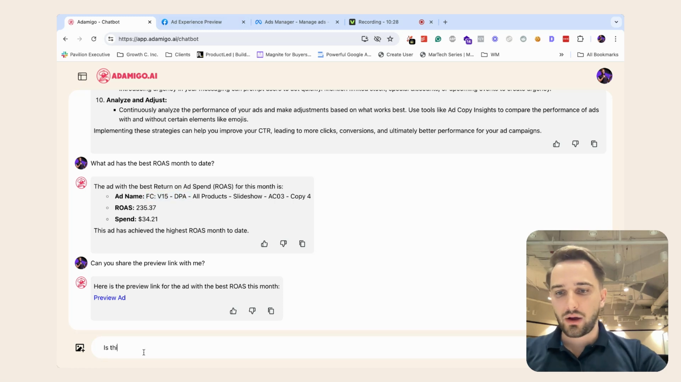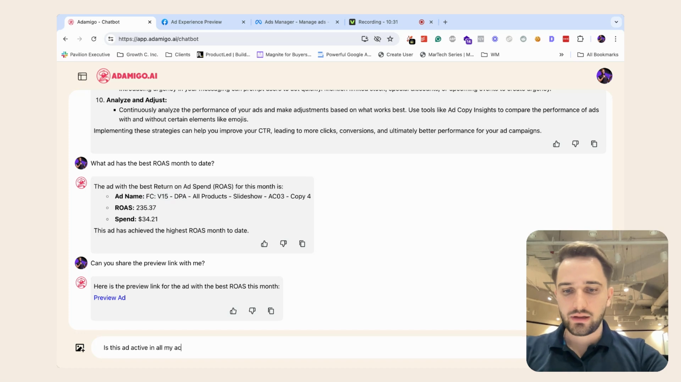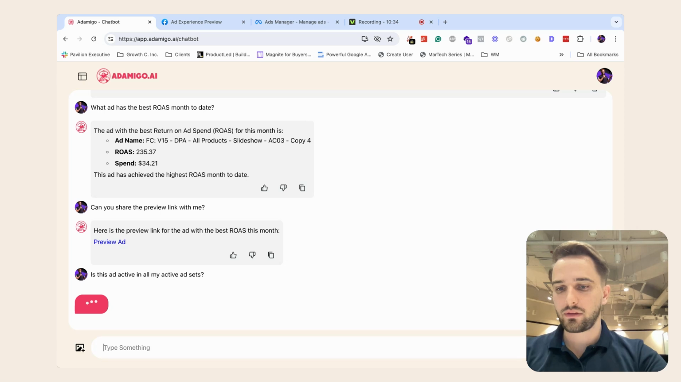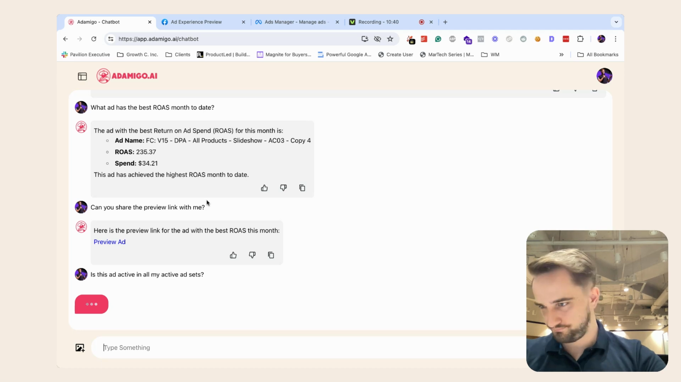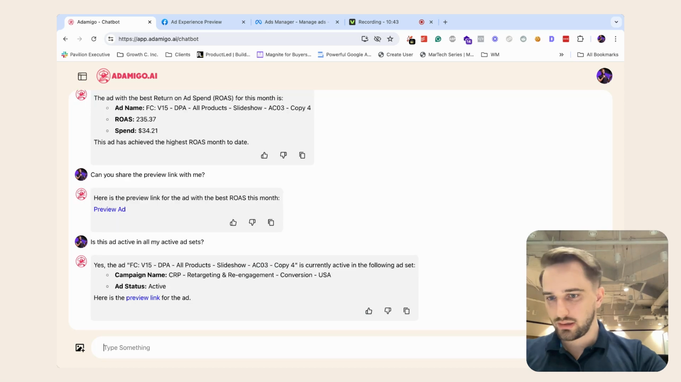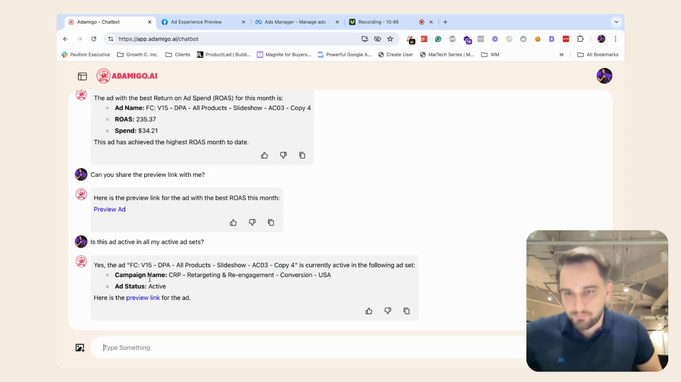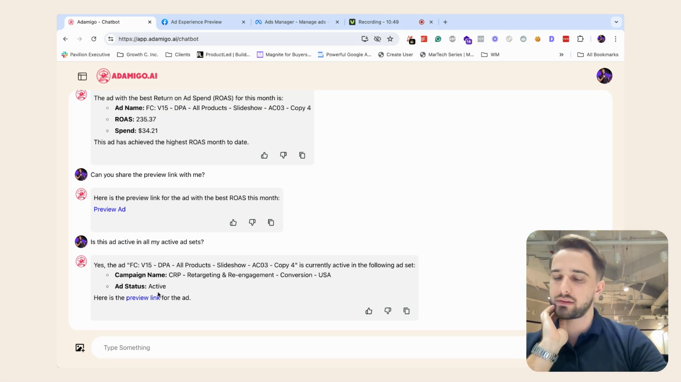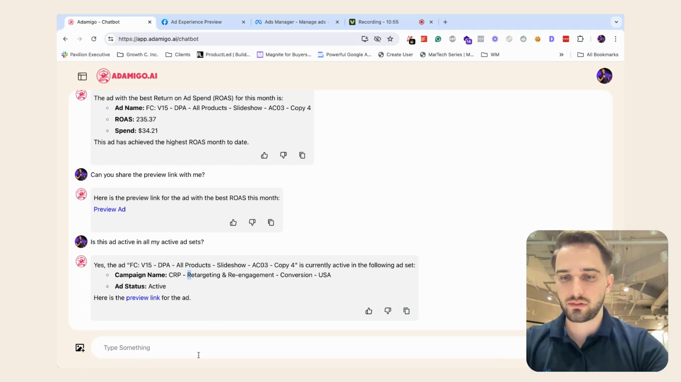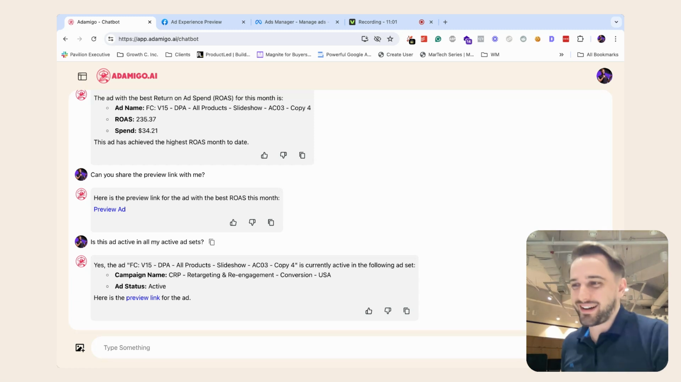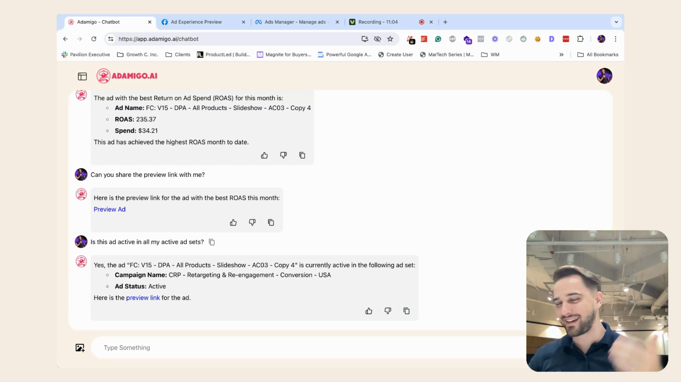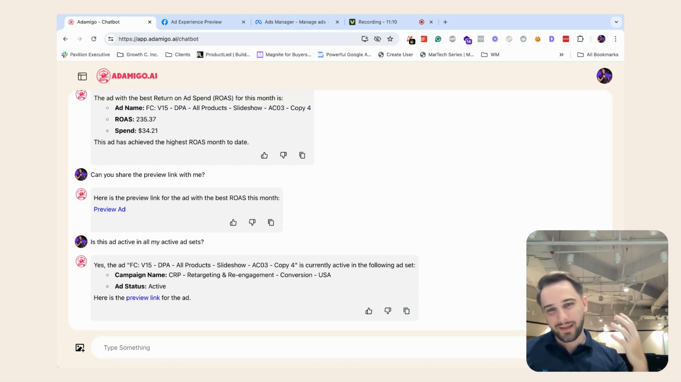Now, let me actually ask, is this ad active in all my active ad sets? And if not, then that's obviously a big issue, and then we'll make sure we duplicate that, right? Let me see. Yes, the ad is currently active in the following ad sets. So it seems like it's already active. All right. So I should have maybe taken an account that is in a more rough shape, but you get the point, right?